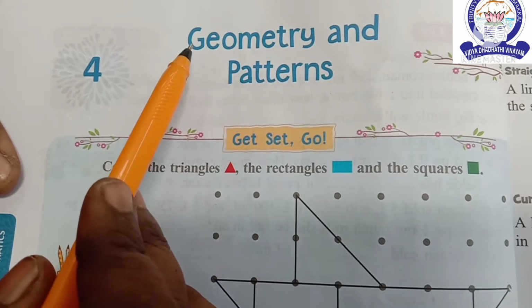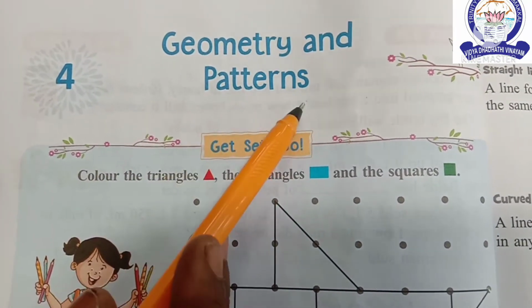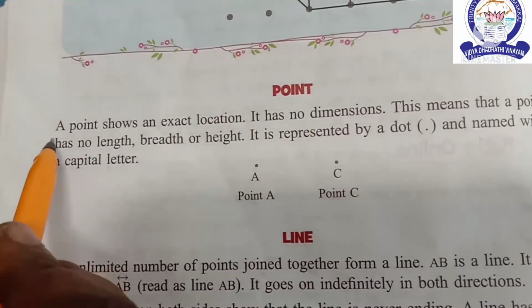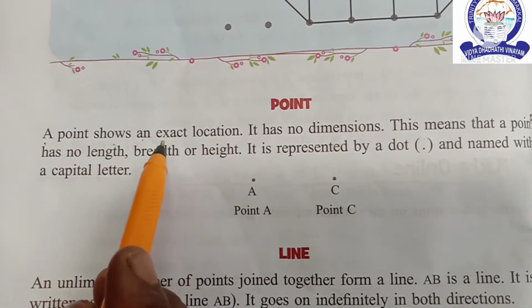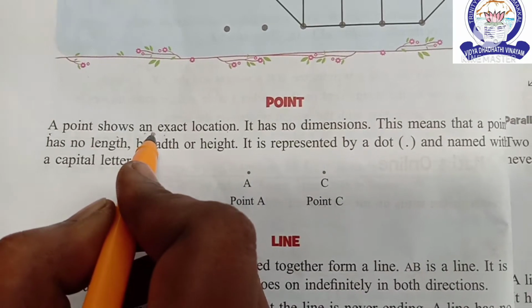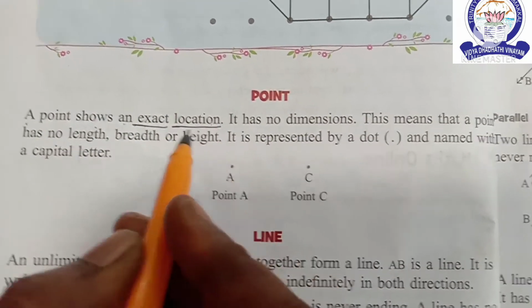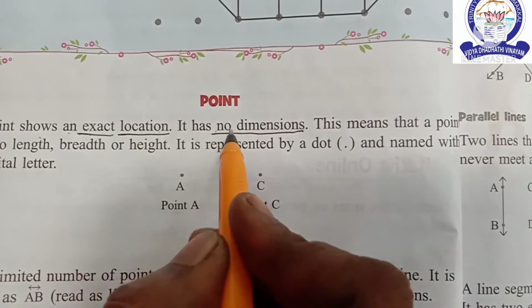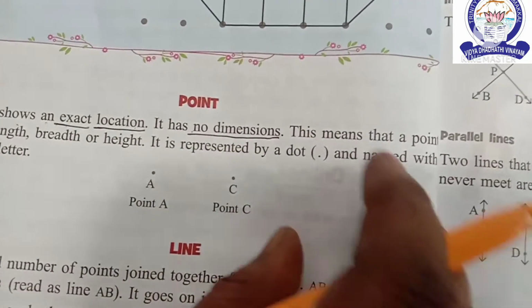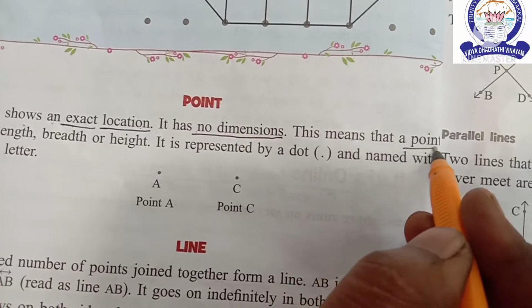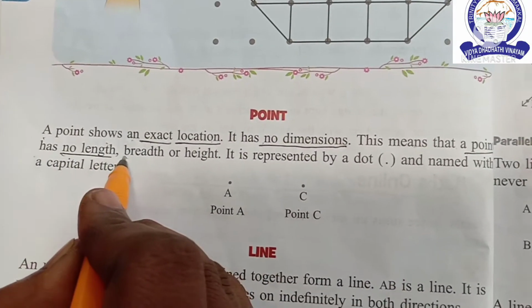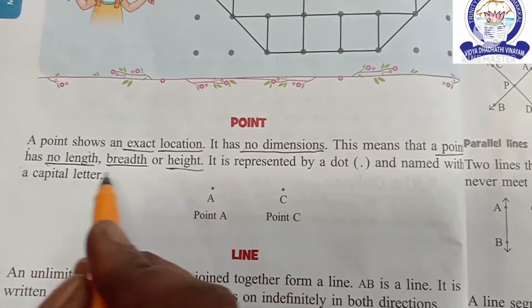Let us see the chapter Geometry and Patterns. First we see the topic, point. A point shows an exact location. It has no dimensions. This means that a point has no length, no breadth, no height.